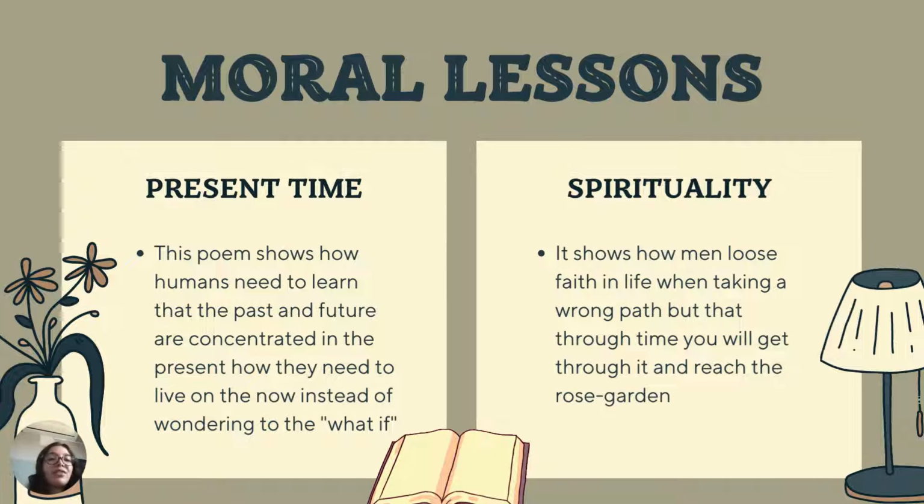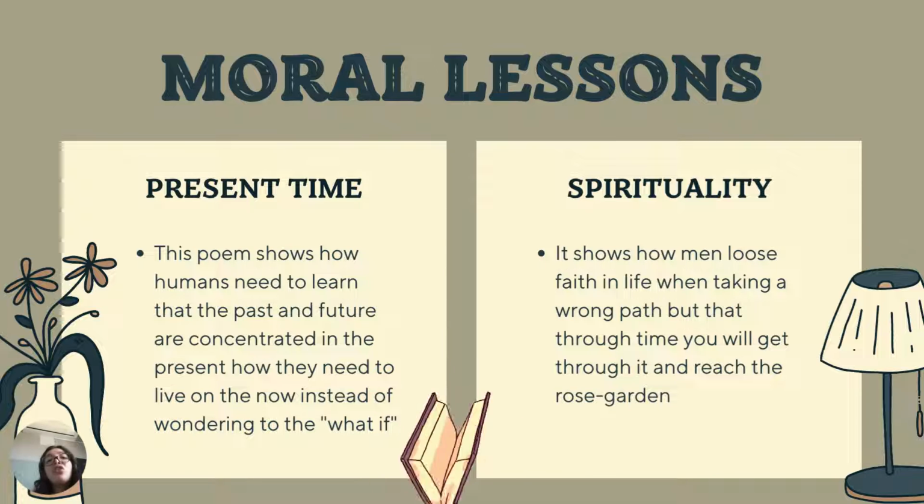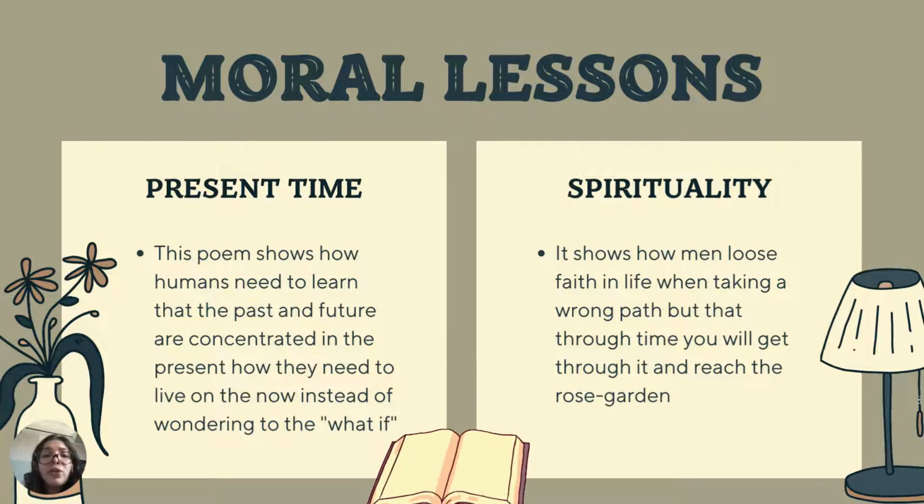Now, here are the moral lessons that I took from this poem. First is the present time. This poem suggests how humans need to learn that the past and the future are concentrated in the present, and how they need to live their life in the present instead of wondering in the what ifs and what will happen. It also talks about spirituality. It shows how men lose faith in life when taking a wrong path, but that through time you will get through it and reach the rose garden, which is this utopian place full of happiness and peace.